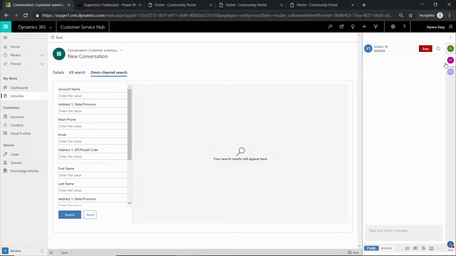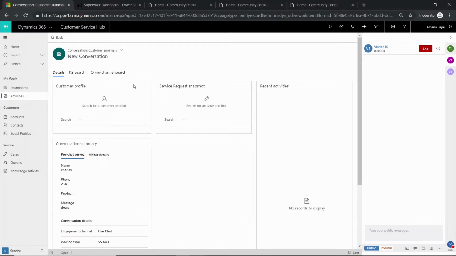Now, when I initiate this conversation, I will again get a chat notification. In this particular scenario, when I got this chat notification, you can see that the system was not able to uniquely identify the record. So let me go ahead and accept the chat that I initiated. And here I can again launch the omnichannel search. Since in this particular scenario the system couldn't identify the record uniquely, it gives me a search experience.